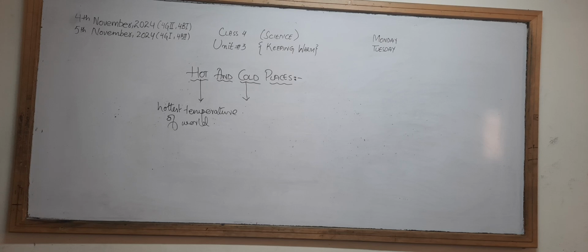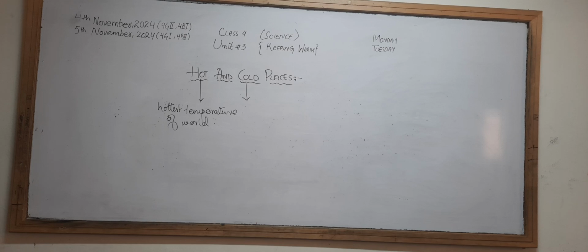Okay, and if we talk about the coldest place, the area that has ice and glaciers everywhere, it means the coldest place may have a temperature in the minus, a very low temperature.